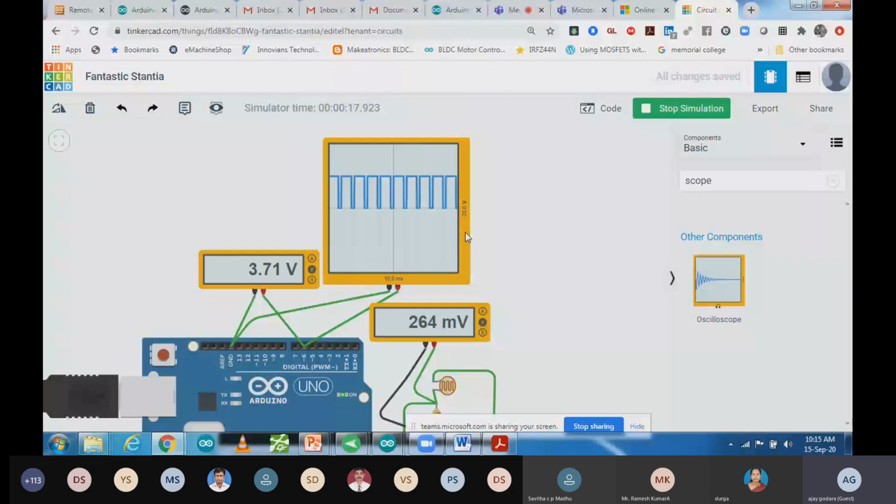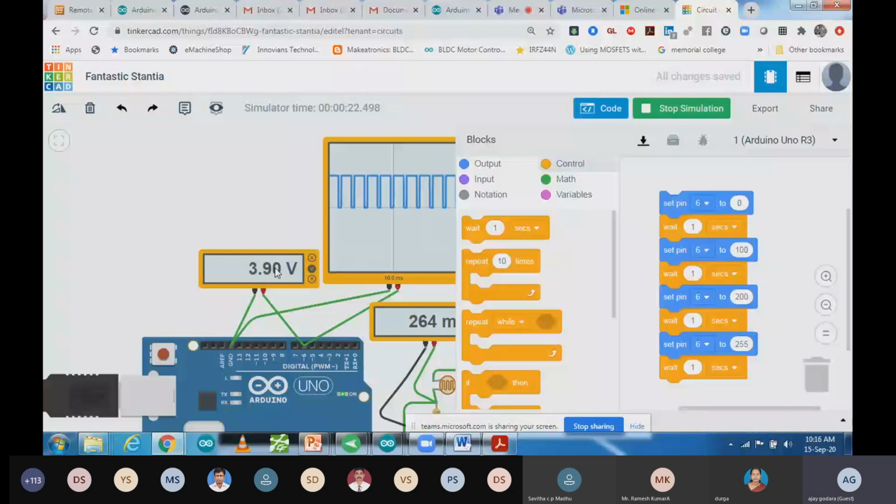Now what we want to do is read from this analog pin, from this LDR, and according to the LDR brightness, I want to change my LED brightness or motor speed. So I want to change my motor speed according to my LDR brightness. So I'm going to map it. Let's see it. I'm going to read from the analog pin, and after that I'm going to write analog output. So I can delete this code. I'm going to take analog input.